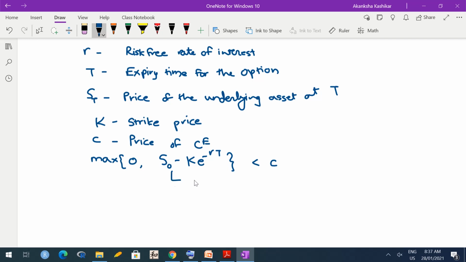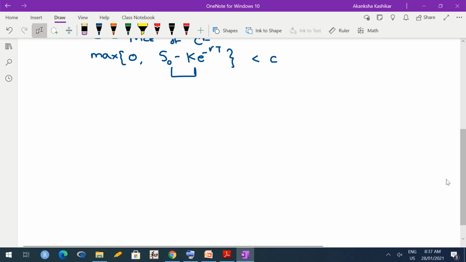However, we need to justify why this lower bound works. Remember, whenever we are going to derive a price, the guiding principle is the no arbitrage assumption. So it means that if this lower bound is violated, meaning if c is smaller than S naught minus K e raised to minus RT, then it must lead to an arbitrage opportunity. So let us try to figure out if we can locate that arbitrage opportunity.